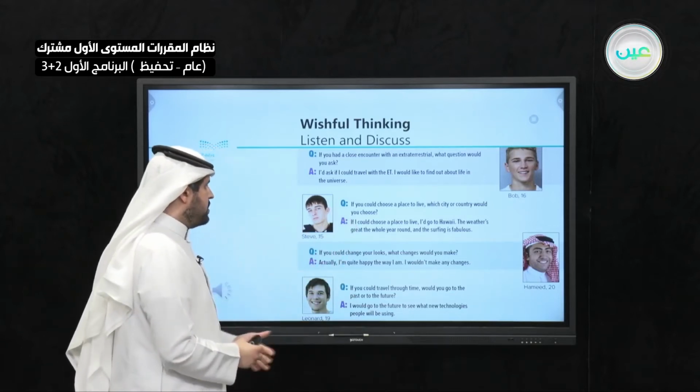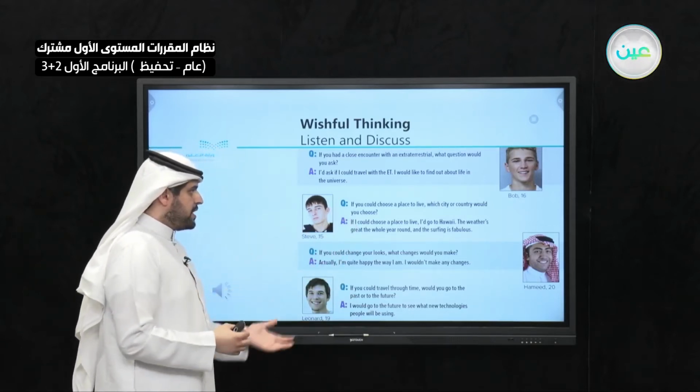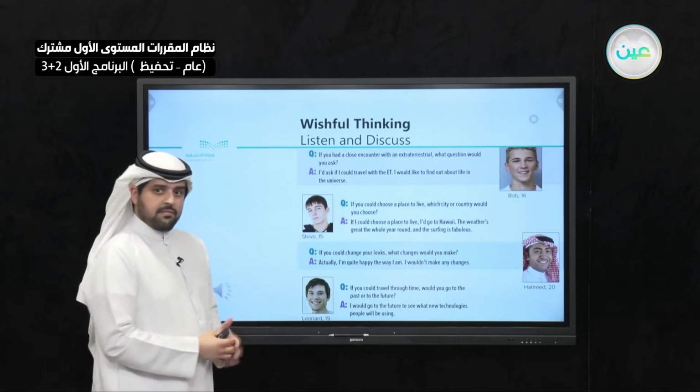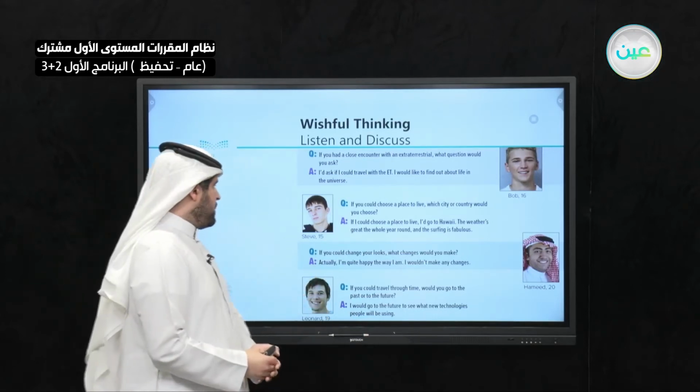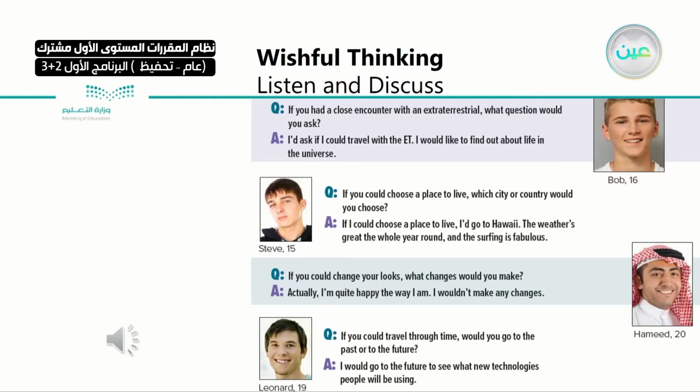The second one, what place would you choose to live? He chose Hawaii. This is his opinion. Maybe I choose to stay here in Saudi Arabia. The third one, would you change your looks? Of course, he said no. I'm happy with the way I look. We all are, alhamdulillah. The last one, this is an interesting question: if you could travel through time, would you go to the future or to the past? He chose the future. What about you?